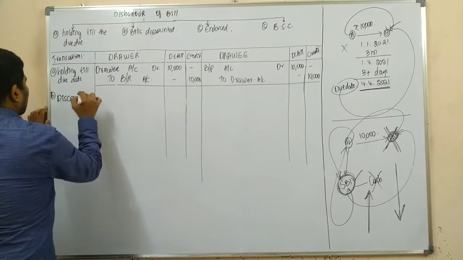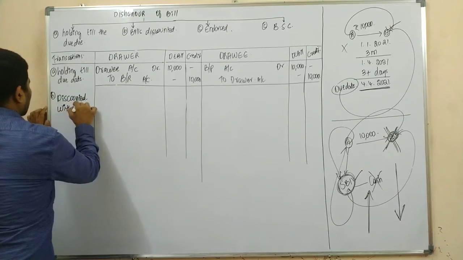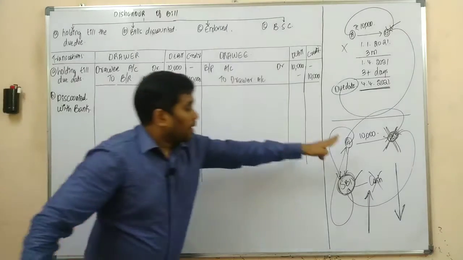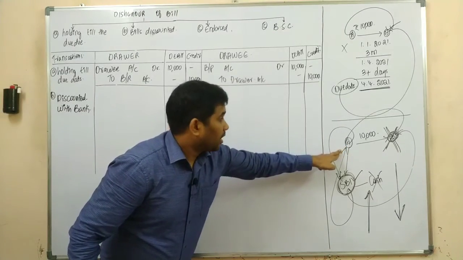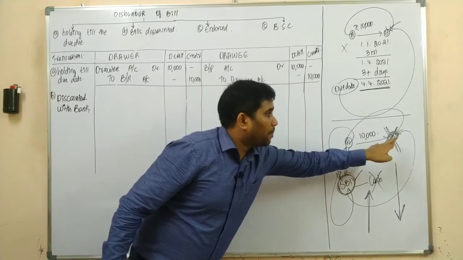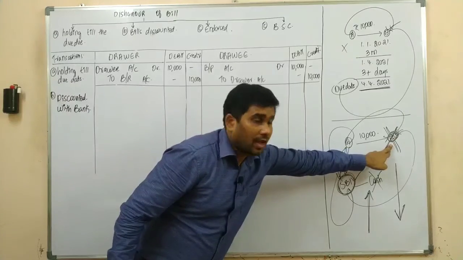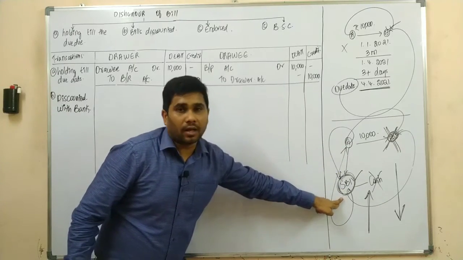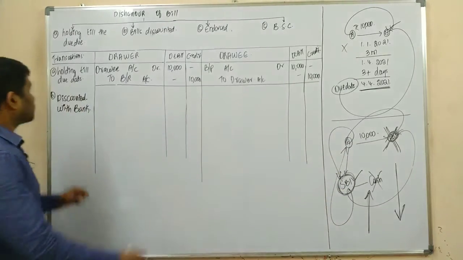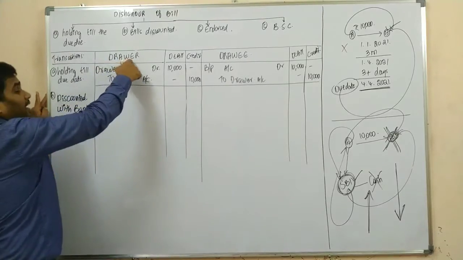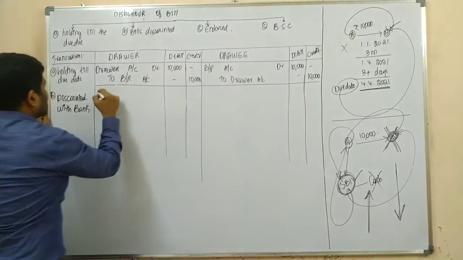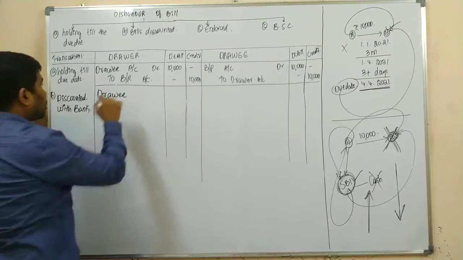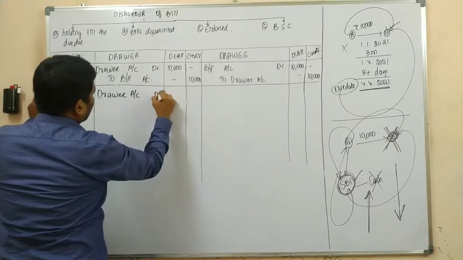Discounted with bank and dishonored. What is the journal entry? Drawer needs to receive from Mr. B, that is the drawee, and he needs to pay to the banker. Yes or no? So what is the journal entry? As the drawer needs to receive from Mr. B, he would be an asset. Drawee account debit.